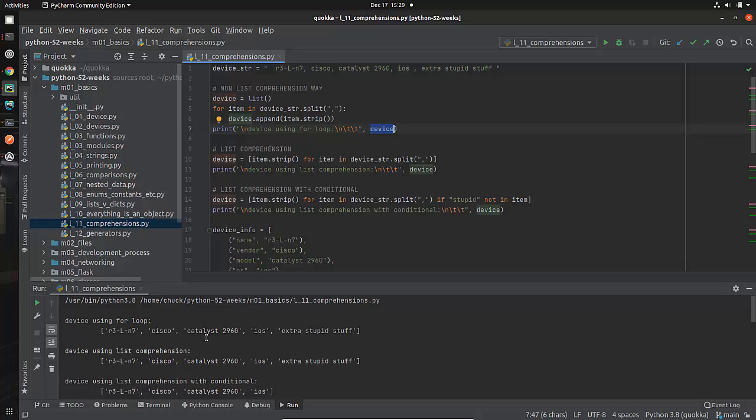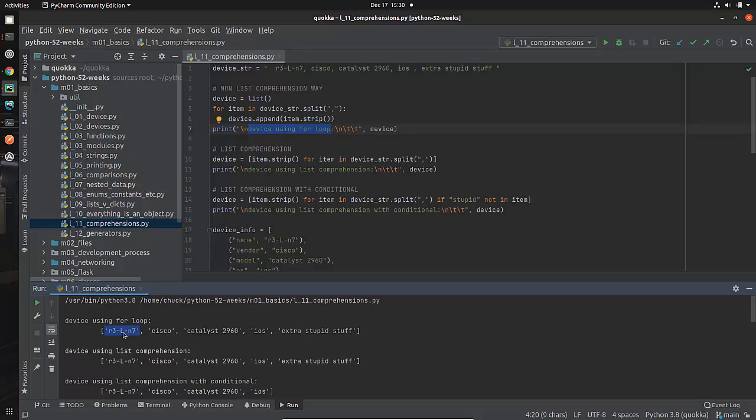And let's see, here we go, device using for loop. This is what I'm printing out, and this should look familiar to you. It's printing out data. The square brackets are telling me that it's a list, so I know this is a list, and the first item is R3-L/N7. So that's going to be item 0.